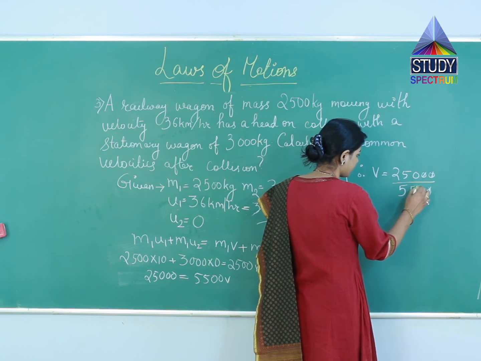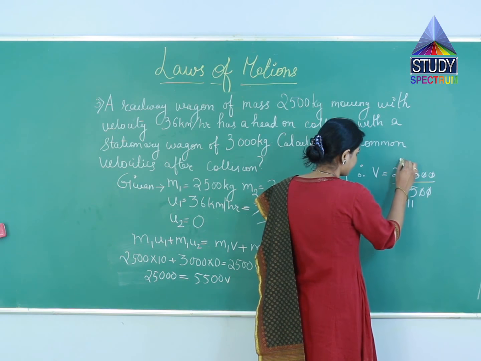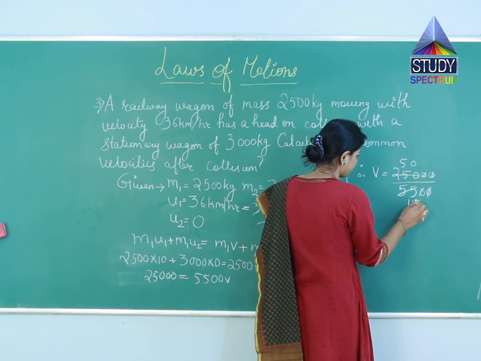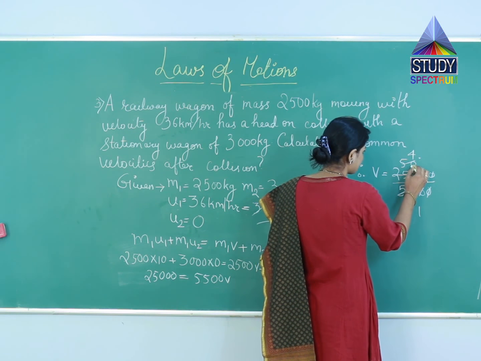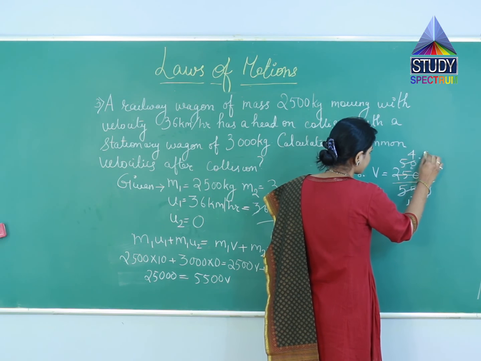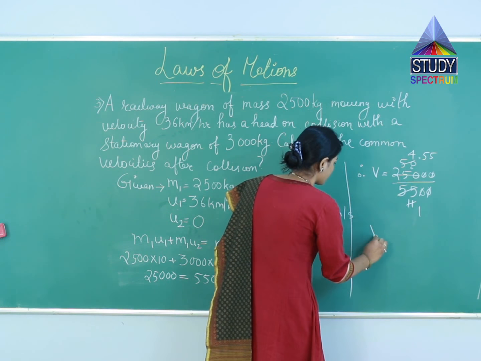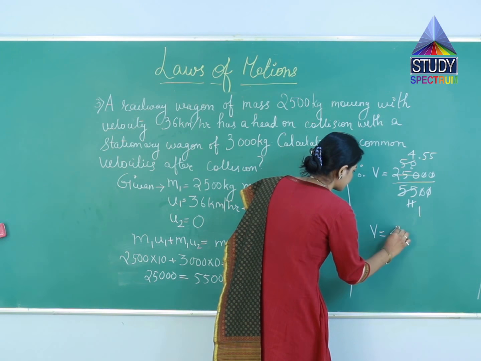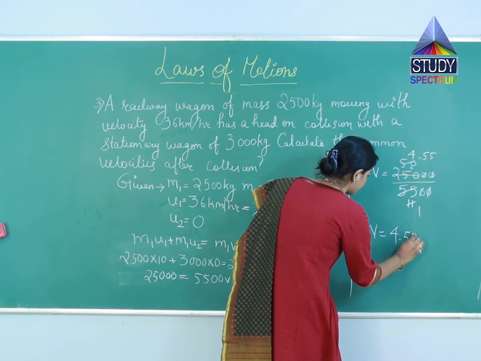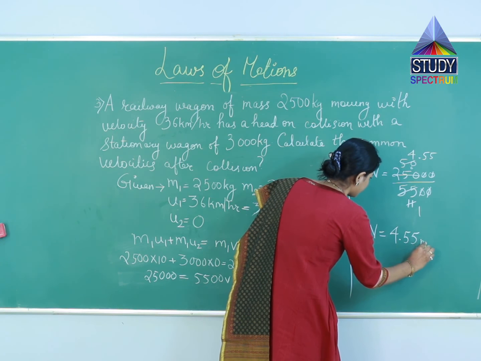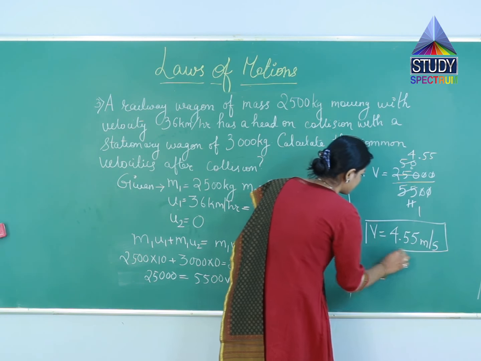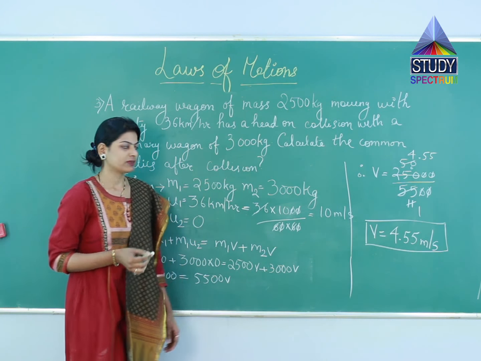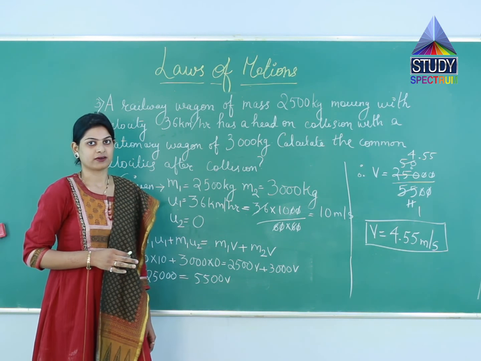So the velocity that we are getting is 4.55 meter per second. This is the final velocity with which both the wagons start moving together.